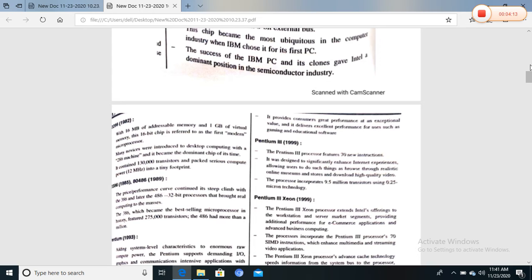It contained 1,30,000 transistors and packed a lot of compute power, with a 12 megahertz frequency in a tiny footprint.